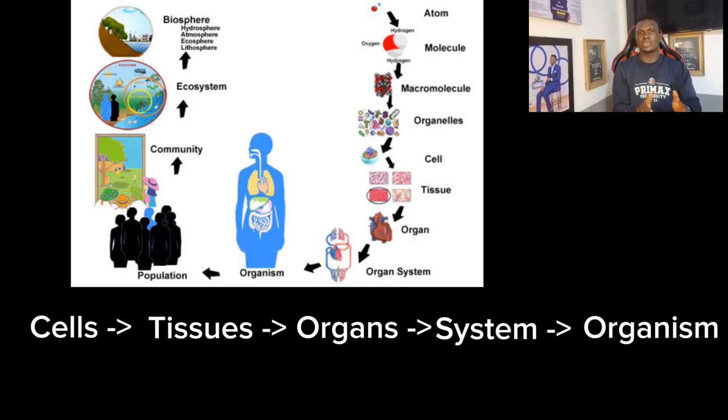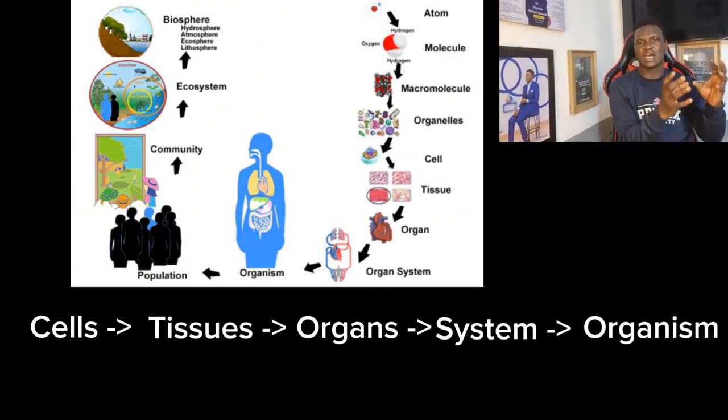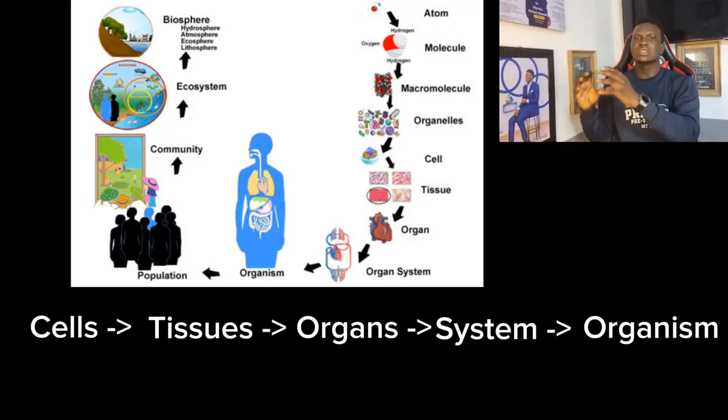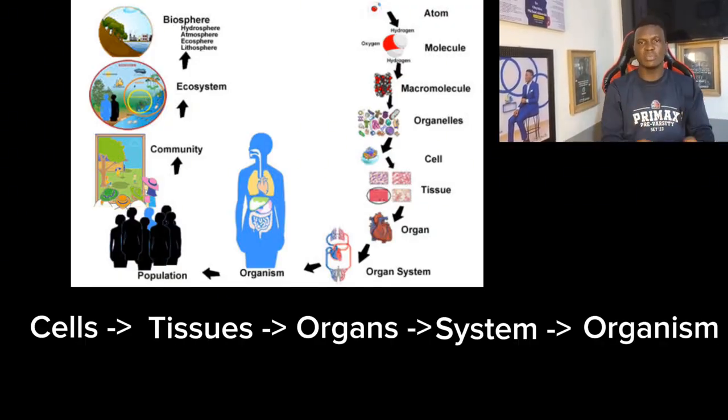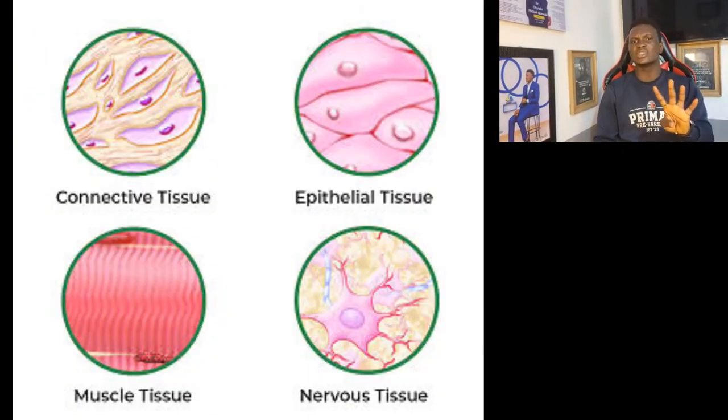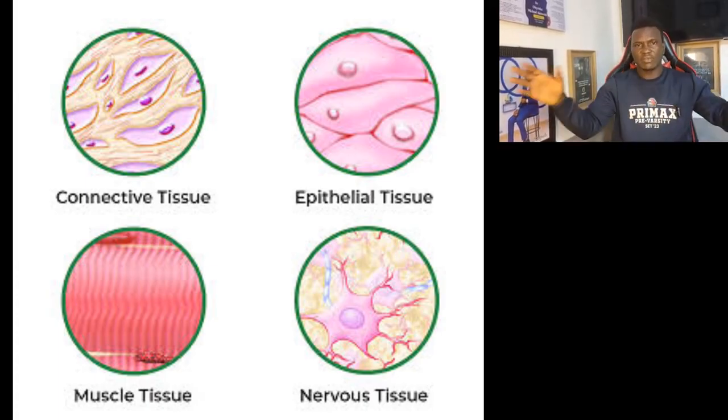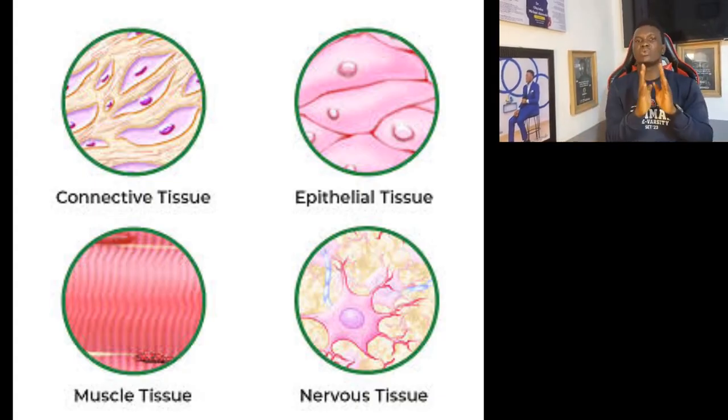Let me take you back to the beginning. Tissues are collections of similar cells performing similar functions. Organs are collections of similar tissues performing similar functions. Systems are collections of similar organs performing similar functions. So when you're talking about cells, for example, you have your erythrocytic cell, which is the red blood cell. You have your white blood cell. All of these cells come together to form what we call the blood tissue. There are four major tissues we have, which are the epithelial tissues, the muscle tissues, the nervous tissue, and the connective tissues. Several other tissues are categorized under these four major types.